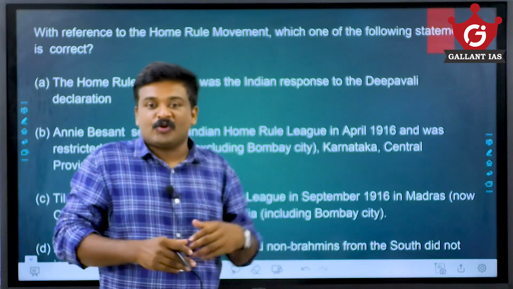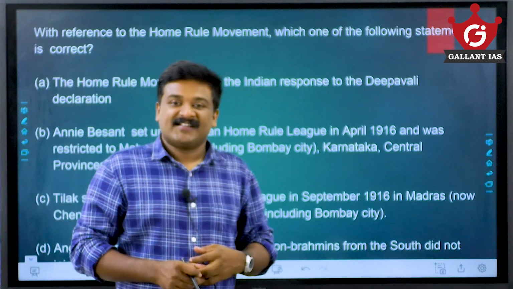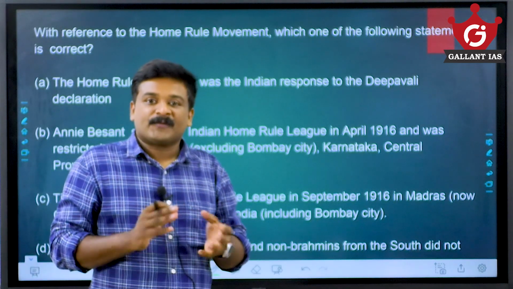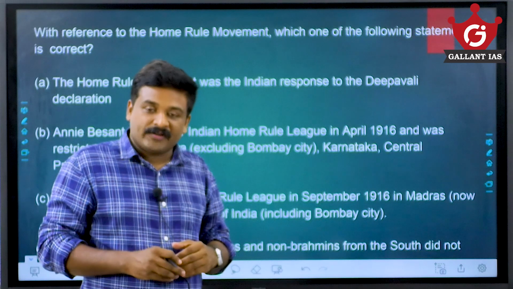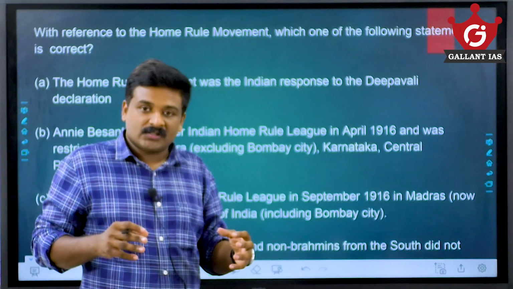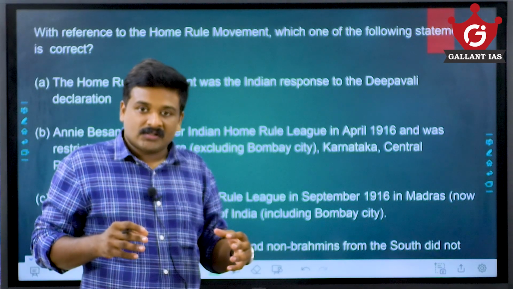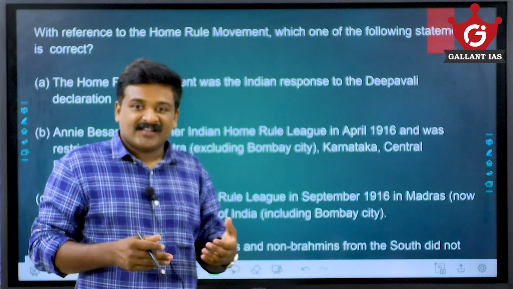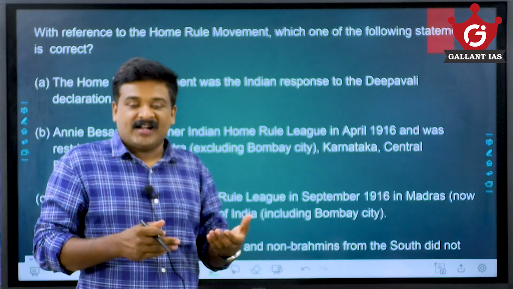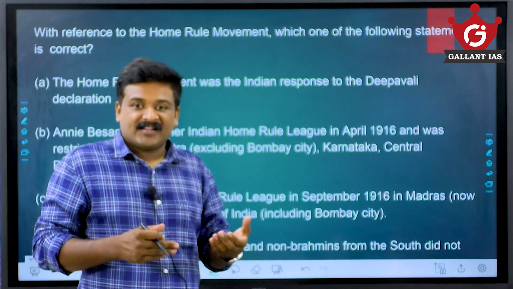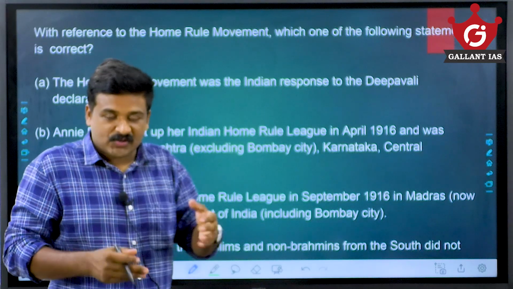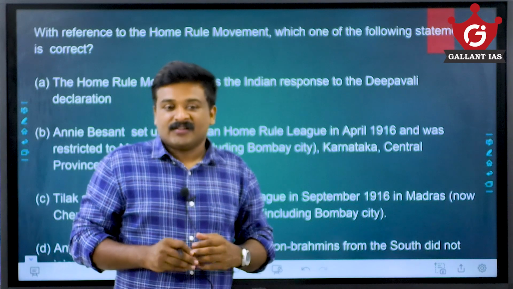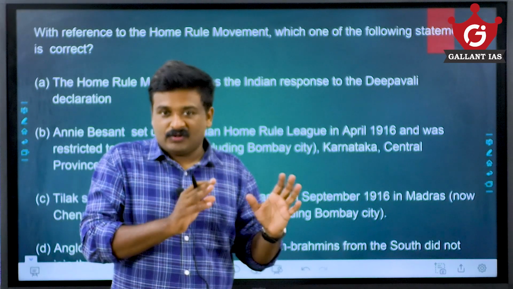which happened before the non-cooperation movement. There was a Surat split, a kind of passive phase in the Indian National Congress, the moderate-extremist split. Then an active phase started with the arrival of Gandhiji, Rowlatt Satyagraha, then Khilafat, the non-cooperation movement, etc. In between, a passive phase was World War I happening.